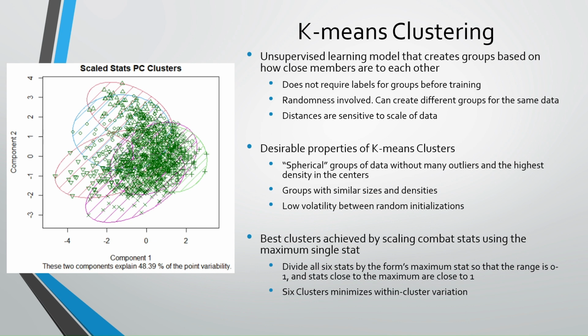As mentioned earlier, k-means clustering was the driving method for identifying groups in this data. It is an unsupervised learning method, which means that I did not have to know or assign the groups to the data before training. Rather, the model created the groups based on which data points are close to each other, and I had to assess each group's qualities and name them myself. The notion of closeness means that I needed to find a way to scale the data so that groups had similar sizes and densities, which I found by dividing each of the Pokemon stats by the value of their highest stat, and I chose to make 6 clusters because that number minimized the within-cluster variation.